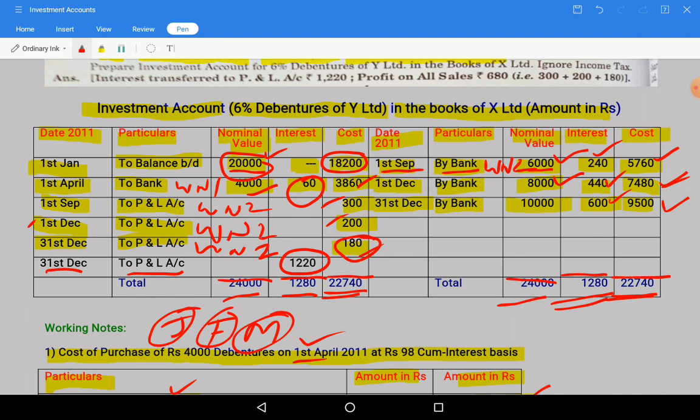Okay, on the due date we will receive 12 months interest fully.